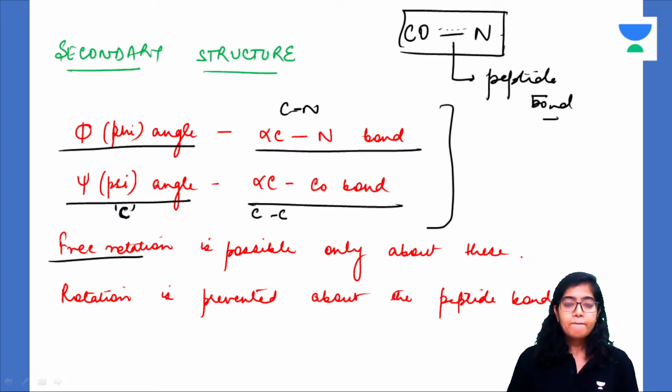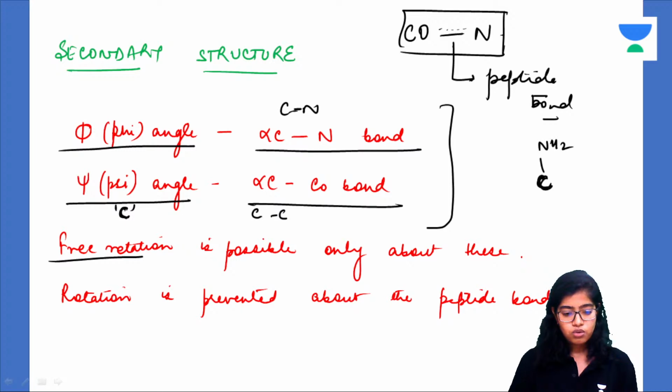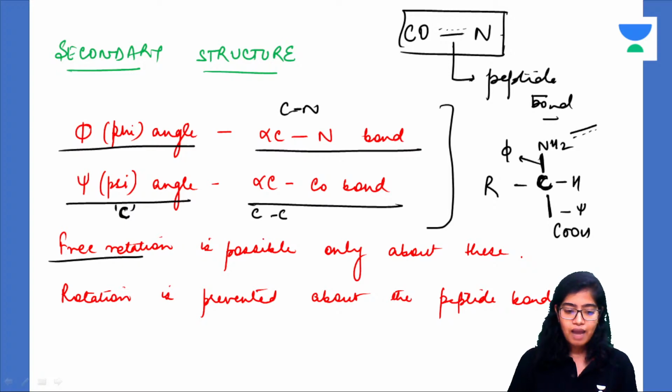Suppose this one is C, this one is NH2, this one is COOH, and this one is R. Now the angle is called what? This is the phi. It forms a bond with another amino acid, with the carbonyl carbon of that amino acid. What is this bond? This is the peptide bond.